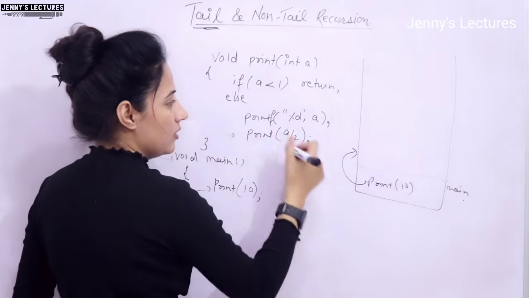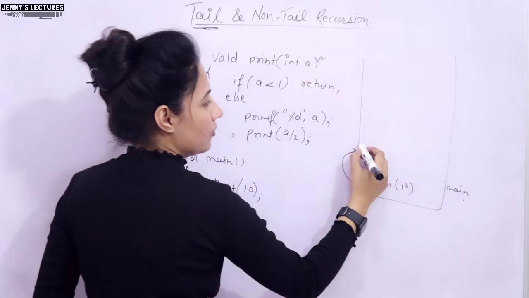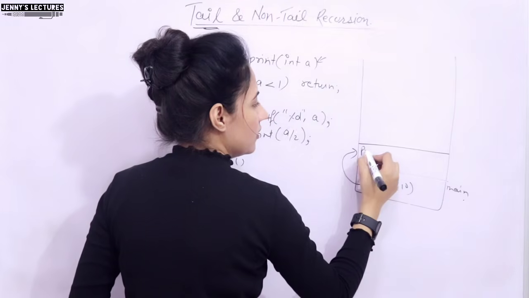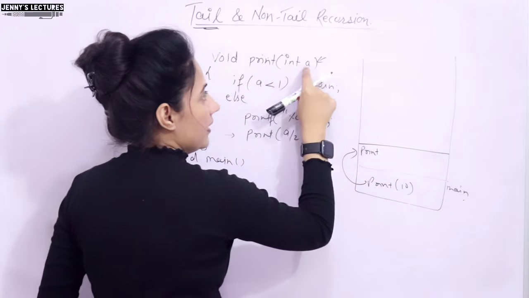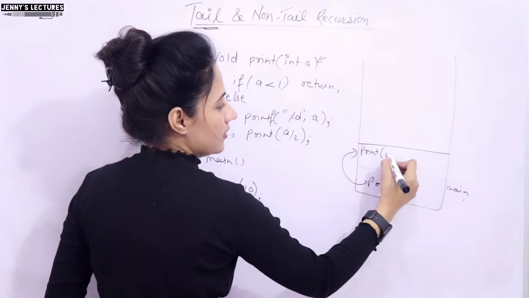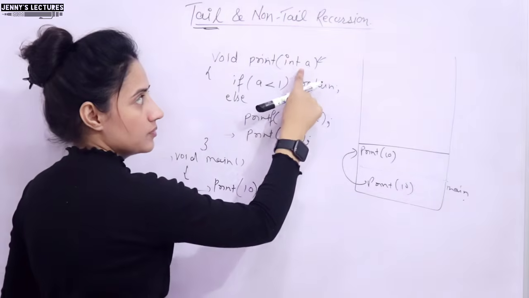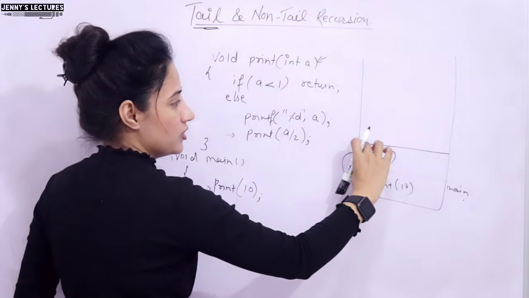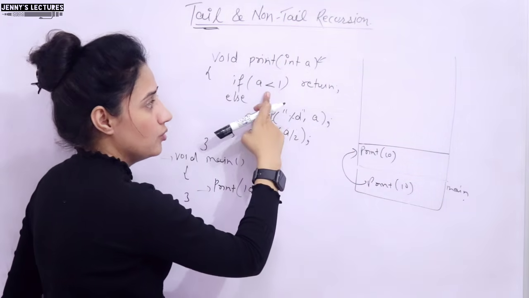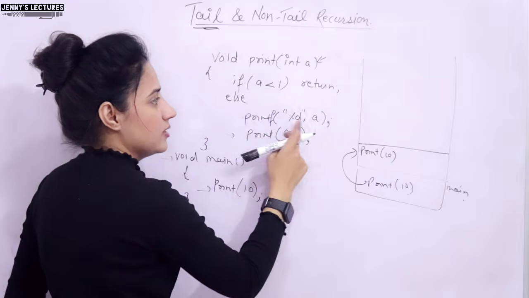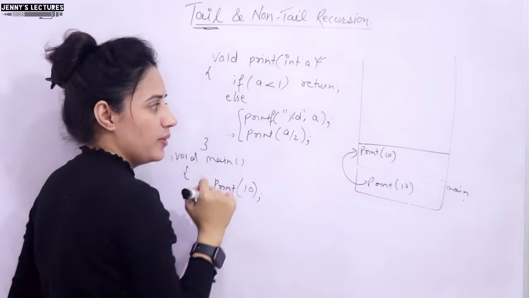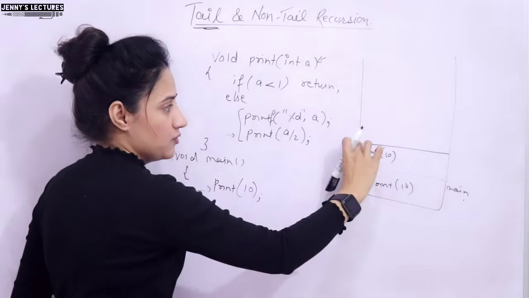So when you call, the control will go here and one more activation record would be for this print, and here you are passing the value 10, right? So this is the activation record for this function call. Is this condition true? No. Else, two statements would be executed in this function call.